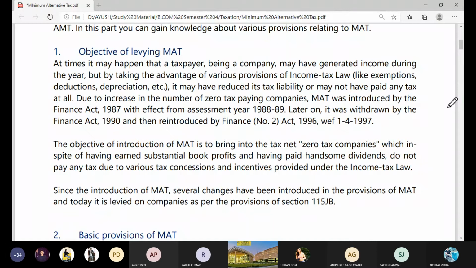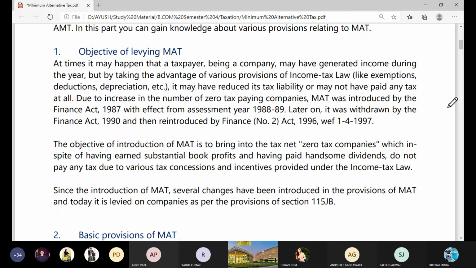Actually, what was the objective behind introduction of this MAT? MAT was introduced just to bring the companies which are under zero tax bracket, although they are earning huge profits and dividends, but they are not paying any taxes to the government.